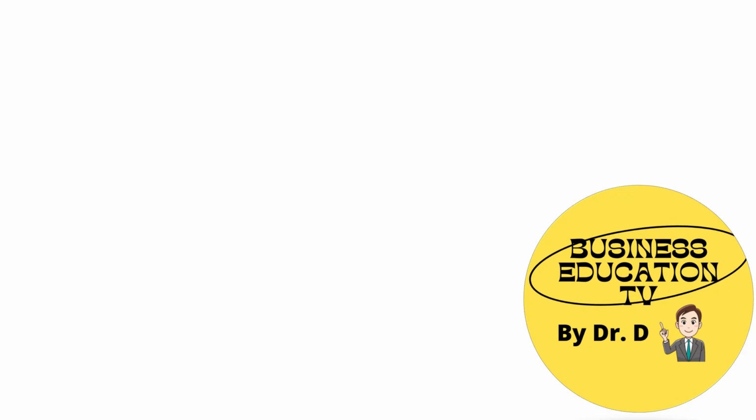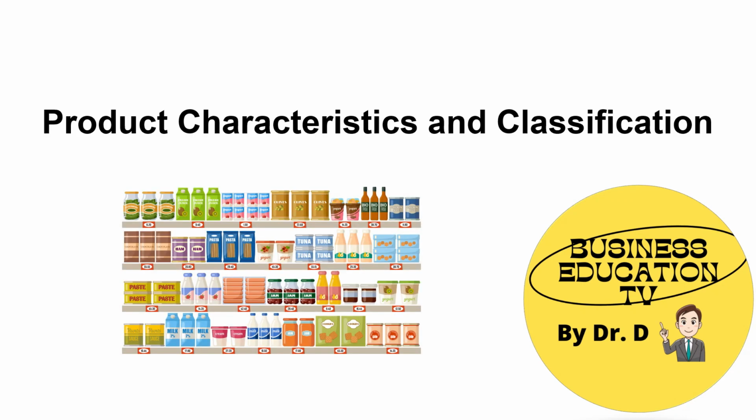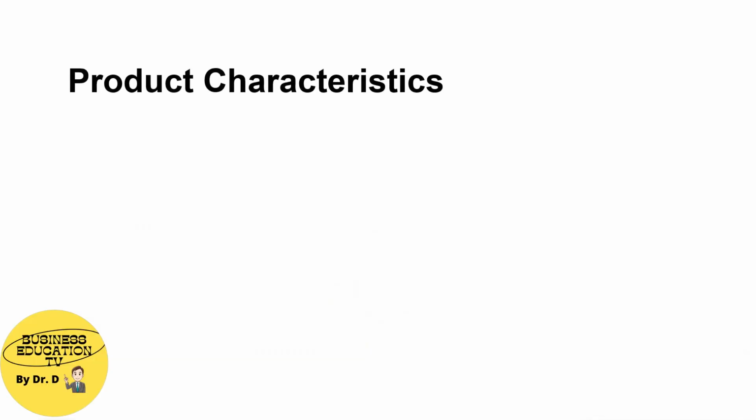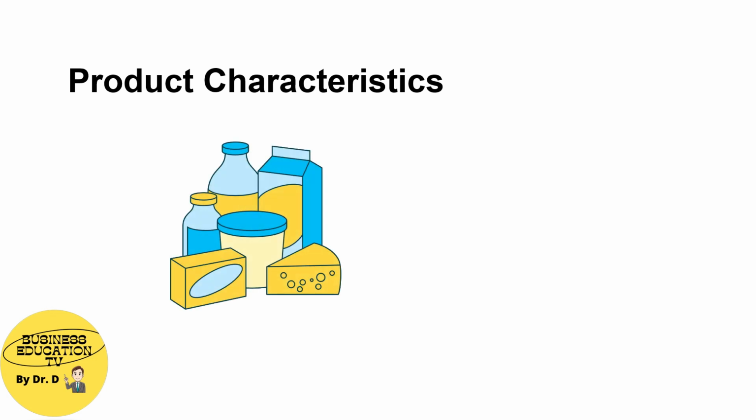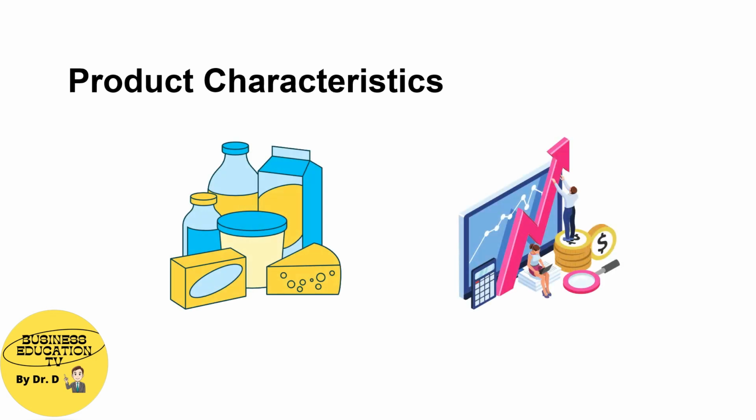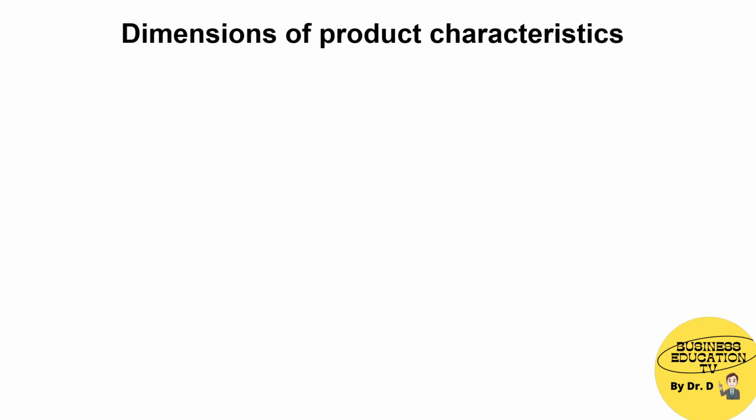Now let's talk about product characteristics and classification. First, there is product characteristics. It refers to the attributes of a product that differentiate it from the competition. There are five dimensions of product characteristics.